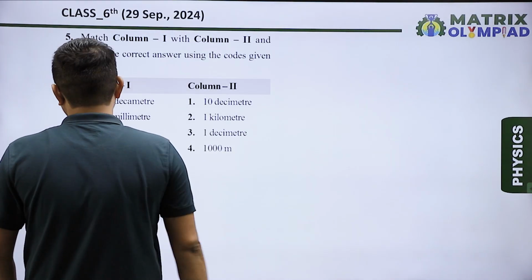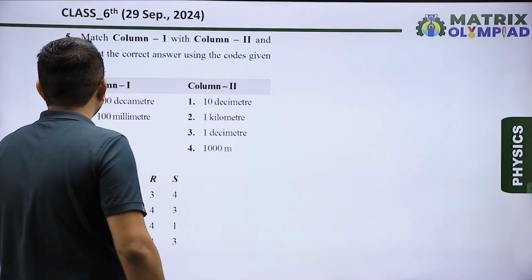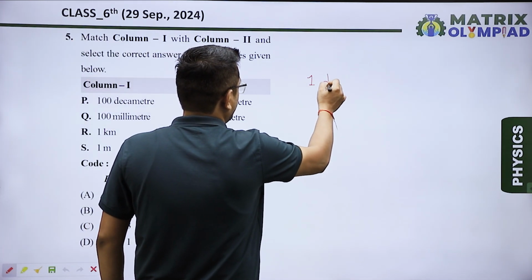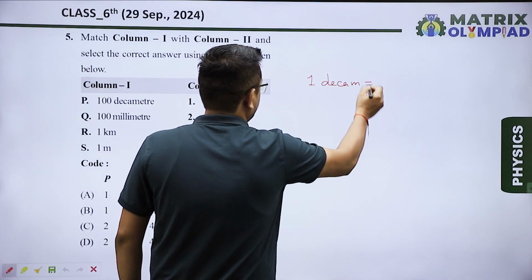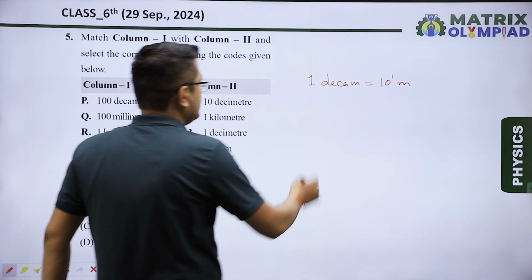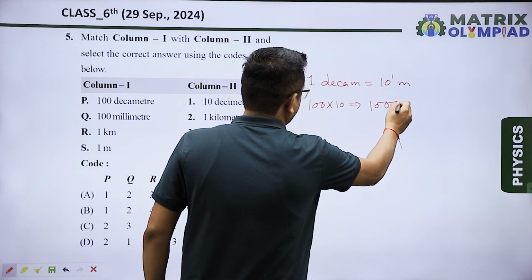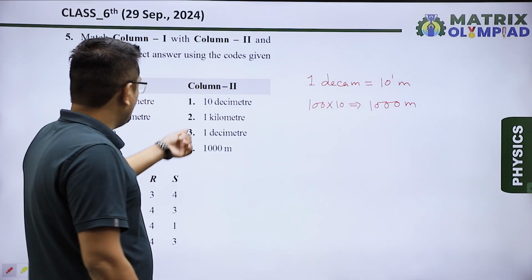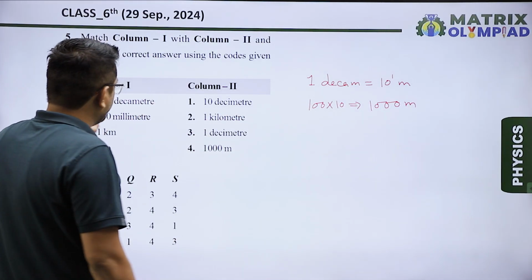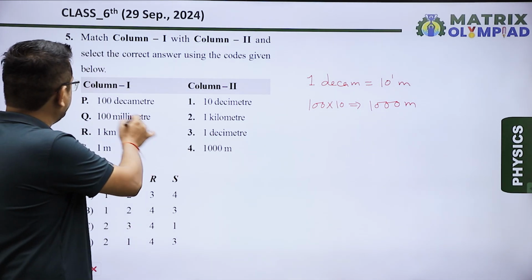Next question, question number 5. So we have to match column 1 with column 2. So let's see. 100 decameters. 1 decameter is equal to 10 to the power 1 meter. So 100 decameter means 100 multiplied by 10, that is equal to 1000 meters. So in column 2 we can see option 2, 1 kilometer, which is also equal to 1000 meter, and option 4 is 1000 meter. So for P either 2 is correct or 4 is correct. In our code 4 is not given, so I am writing for P